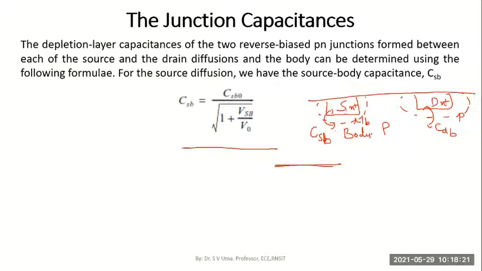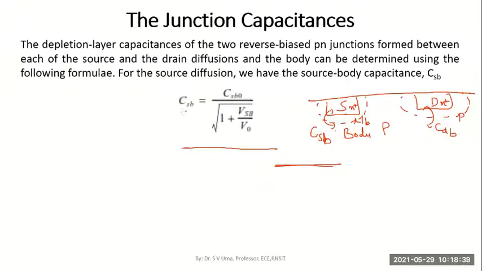So between the source and the substrate, we have a depletion layer, and between drain and substrate, we have a depletion layer. And this causes the depletion capacitance or the transition capacitance to come into the picture.